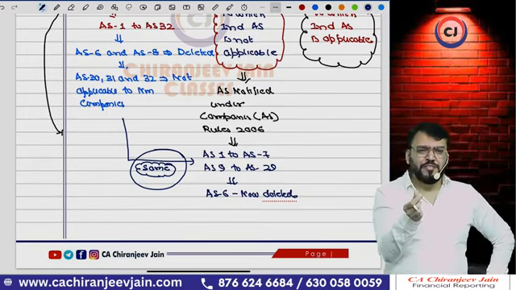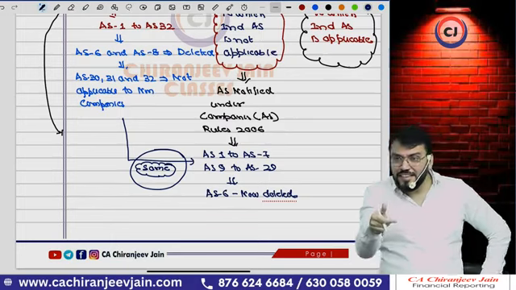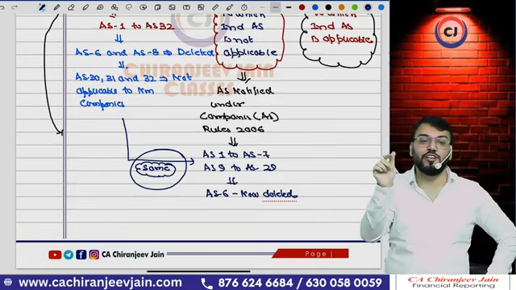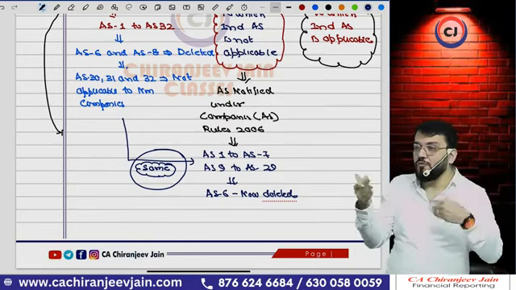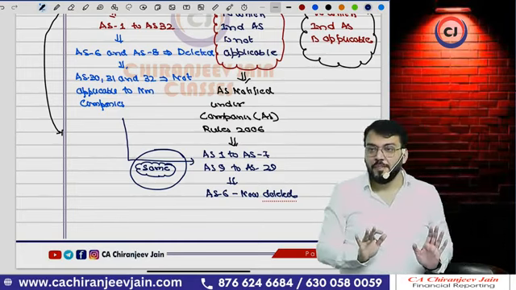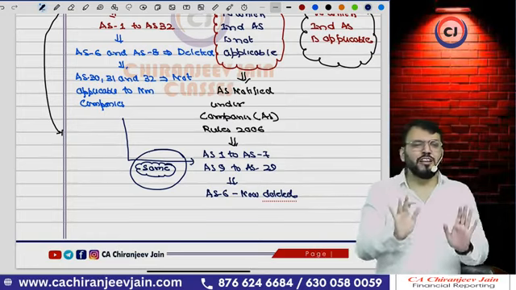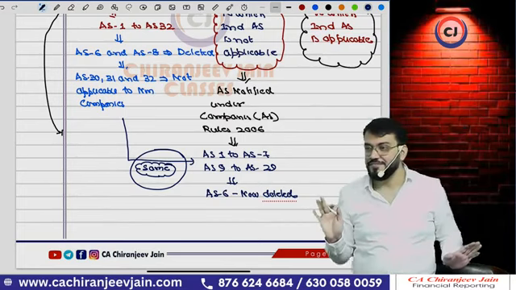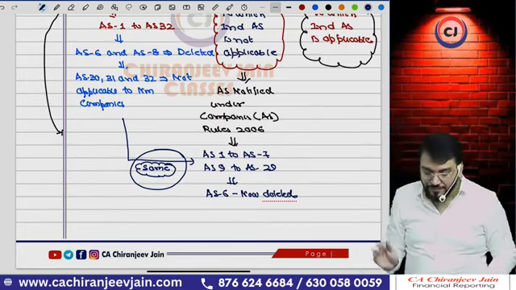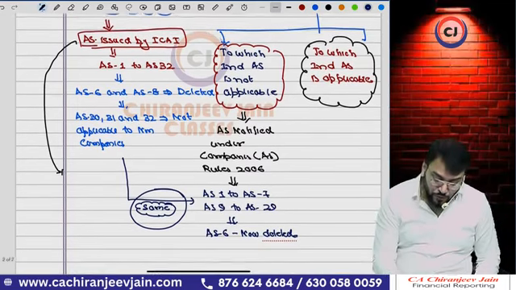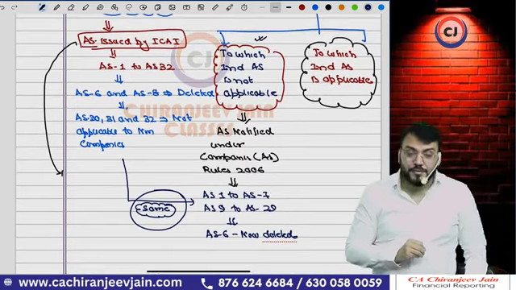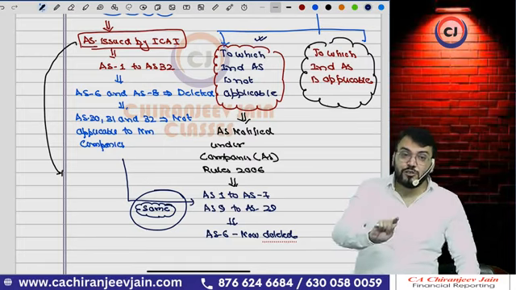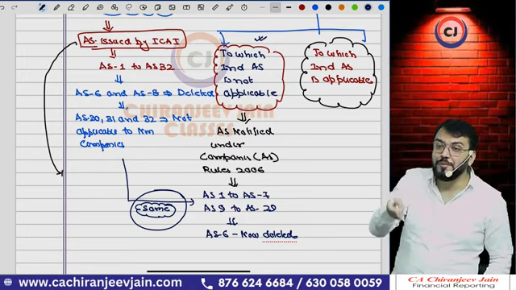Got this point? So there was one difference between AS issued by ICAI and AS notified under this particular rule, that was in AS 11 para 46 and 46A, which you have now forgotten. So that has been now also removed because that para is now inserted in AS 11 issued by ICAI. It means, to find out any company to which Ind AS is not applicable, first we need to identify the company to which Ind AS is applicable.